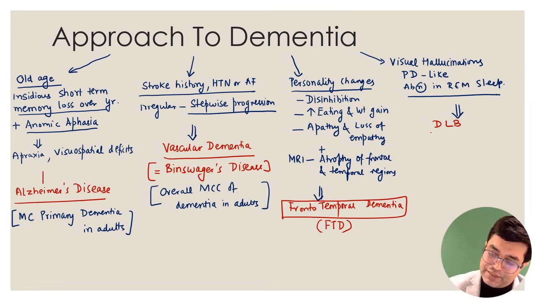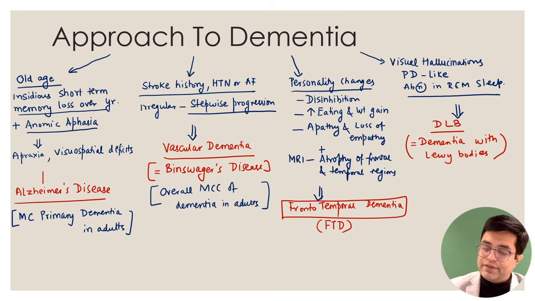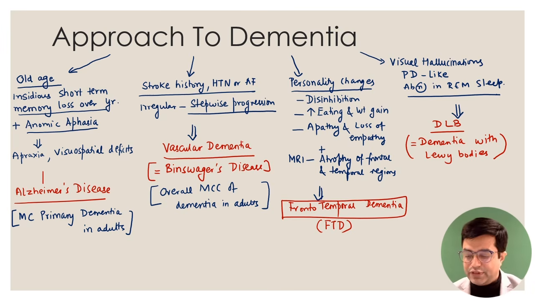What is DLB? DLB stands for dementia with Lewy bodies. Previously it was called Lewy body dementia. So dementia with Lewy bodies or Lewy body dementia, this will be the presentation. And I hope you know there was another Hollywood actor, Robin Williams. Robin Williams was posthumously diagnosed with dementia with Lewy bodies. So these dementias are all around us. They occur in the resource limited areas also, but unfortunately they are not diagnosed. In the Western world, they come to diagnosis much easier.